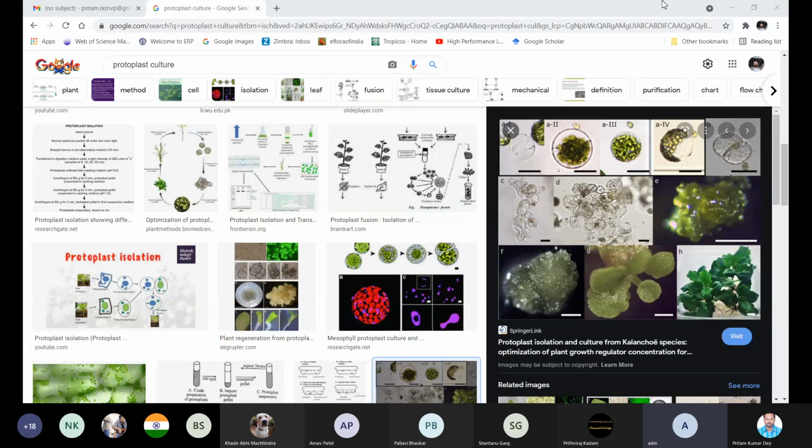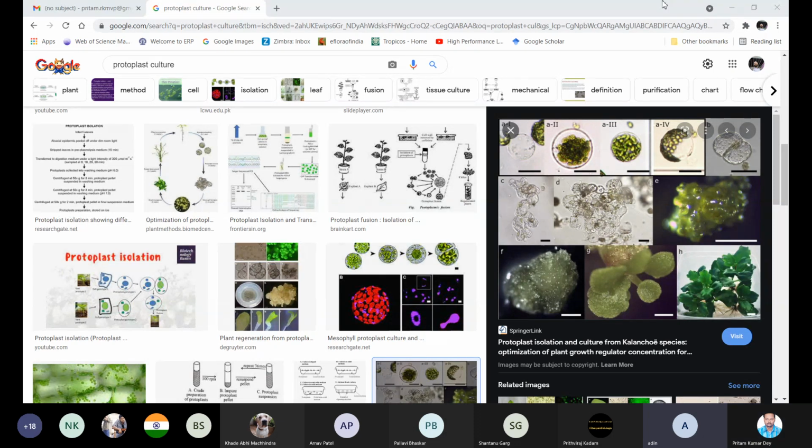But suppose you have two different varieties of tulsi, say one is basil and another is the common tulsi. You can isolate protoplasts from these two, fuse them together and create a novel variety of tulsi and basil, where you get the good characters of basil and the good characters of tulsi. That is possible, and people have not done it with tulsi, but they have done it with some other high value medicinal plants. That is called interspecific somatic hybridization.